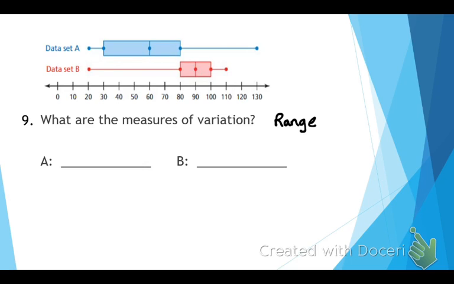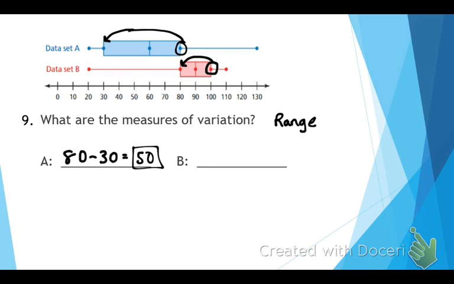So listen. A lot of people on their quiz were trying to take the biggest one on the edge of the whisker and subtract that. That's not correct. If you remember, you have to take it from the upper quartile and then subtract the what? The lower quartile. So for the first one, it would be 80 minus 30, which is what? Okay, so for A, it should have been 50. B, what work should I write? 100 minus 80, so what's the measure of variation? 20.